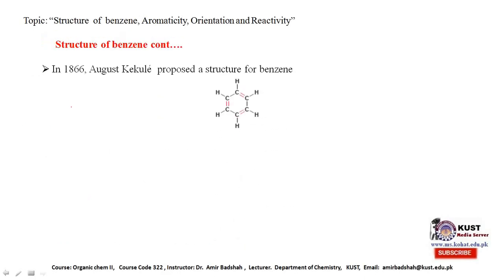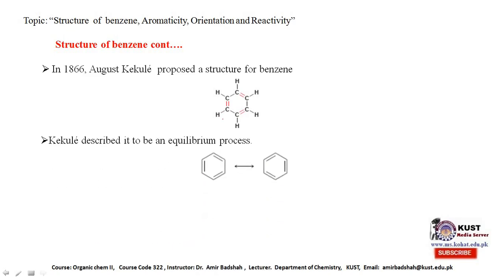Kekule in 1866 proposed a structure of benzene where the carbons are arranged in the form of a cycle having alternate single and double bonds. But later on, some people objected to that. If the single and double bonds are fixed, then the length of the single bond should be different from that of the double bond. But actually, the bond length of all CC bonds in benzene is the same.